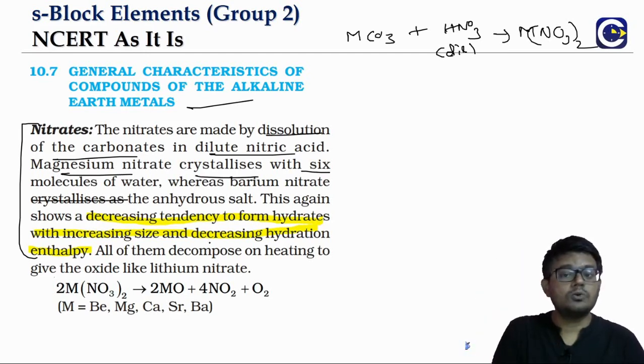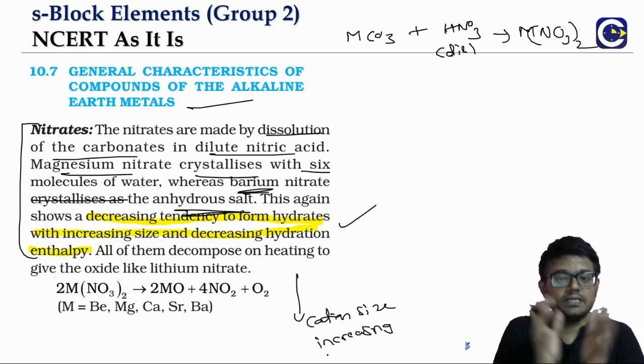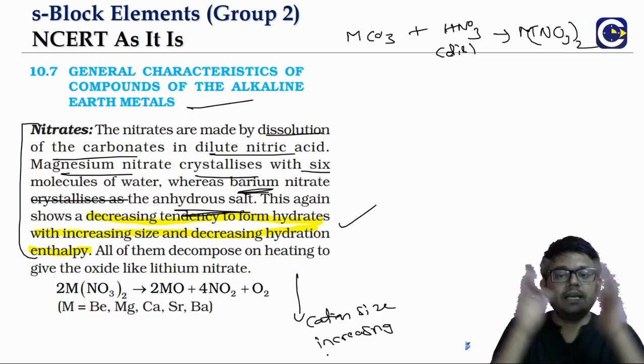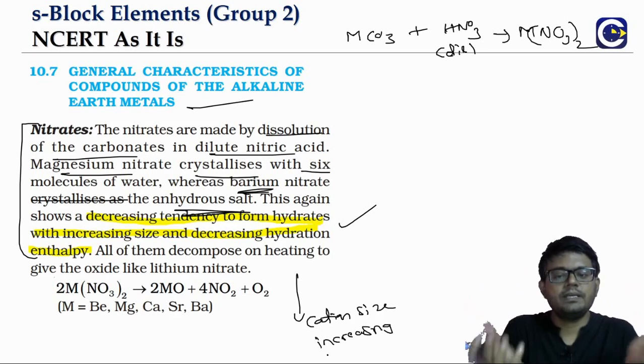Whereas if you go down the group, with something like barium, it will crystallize just as an anhydrous salt. So basically, as we go down the group, the tendency to form hydrated salts is decreasing. This is something we have already seen before, because the cation size is increasing, so the charge density will decrease, and that's why the hydration level will decrease. Also the tendency to form hydrated salts will be decreasing.